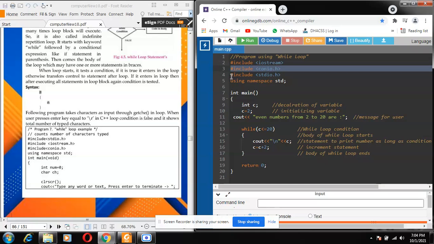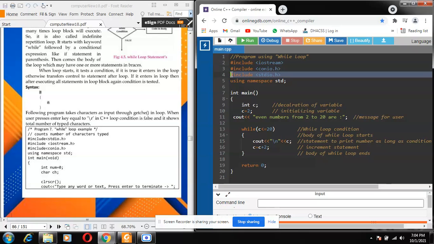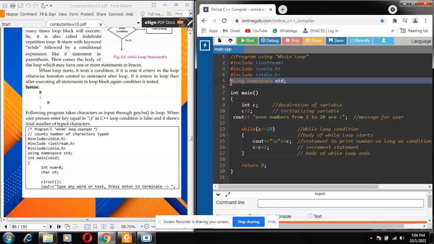And there is another header file I have included with the hash sign, which tells the preprocessor directive that these files must be attached with this program to take input and output. It is also called the standard input and output header file. Line number 5 is about using namespace std, that we are going to use the standard names of C++. Line number 6, I just left empty. It has nothing to do with the program or C++. It's just to show the clarity of the program.